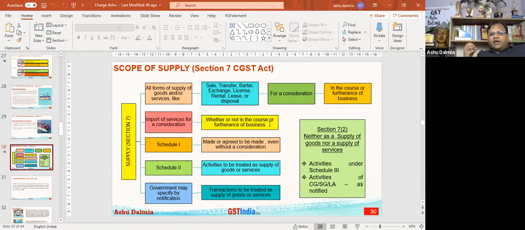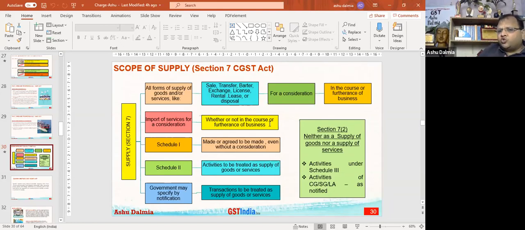Because see the definition, section 7 subsection 1. It defines the supply. Supply includes supply of goods or services such as sale, exchange, barter, rental, license, disposal, which is agreed or made to be agreed, made for a consideration in the course or furtherance of business. So that means there are certain transactions, in the form of sale, barter, exchange, license, rental, lease, or disposal, for a consideration and in the course or furtherance of the business. If these two things are not there, they will not be supply.